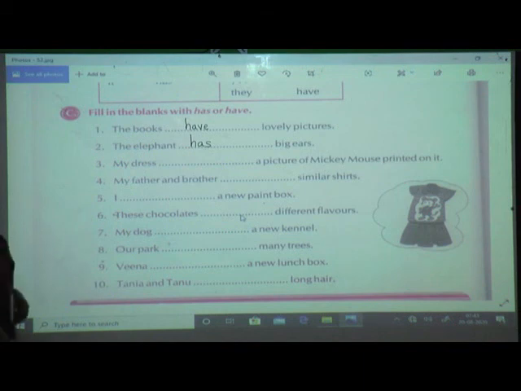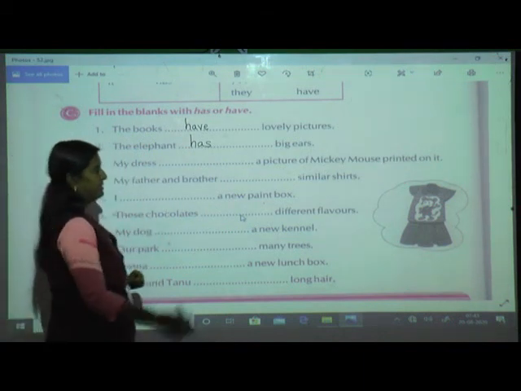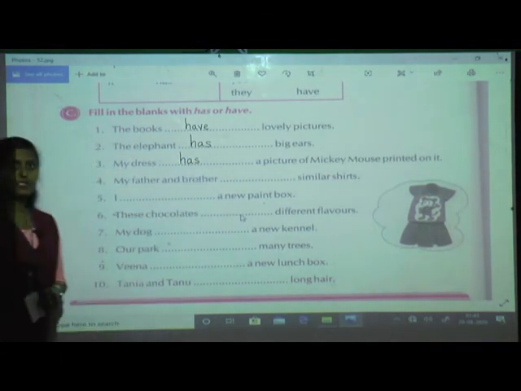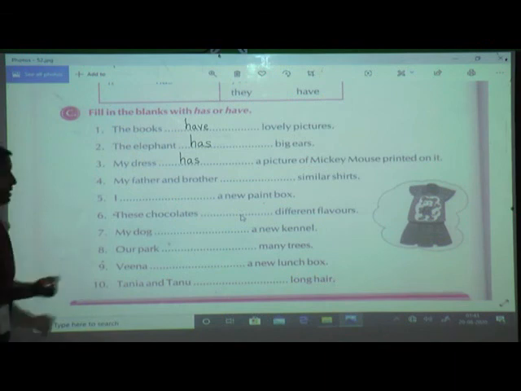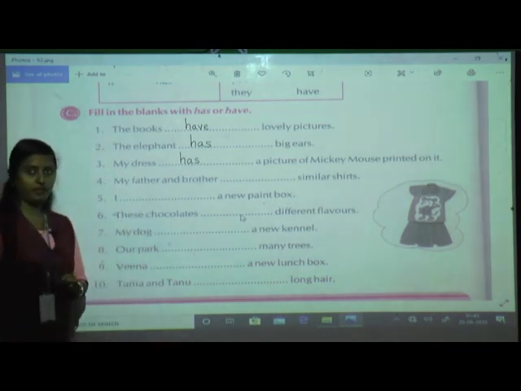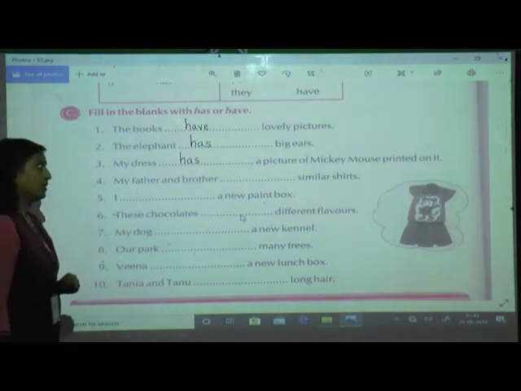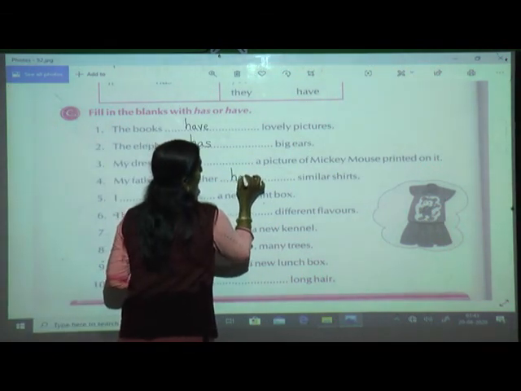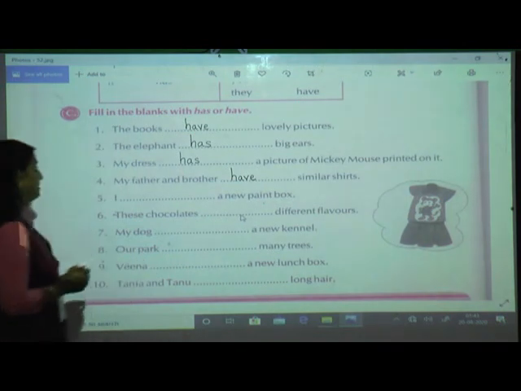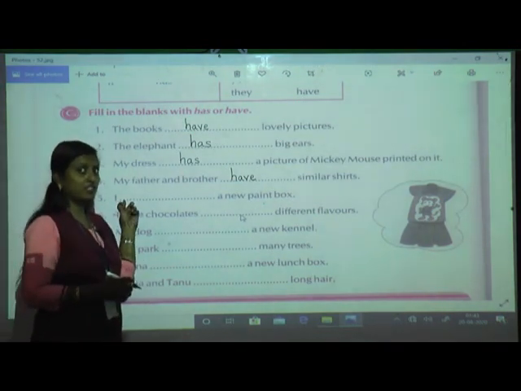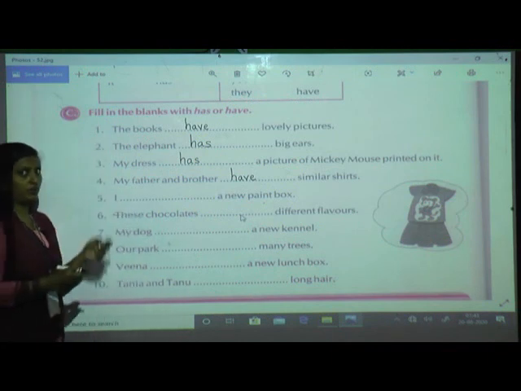My dress dash a picture of Mickey Mouse printed on it. My dress is what? Yes, it is singular. So I am going to use H-A-S, has. Now fourth, my father and brother. Here both are there, okay, father and brother. So it is what? Plural. So what verb am I going to use? I am going to use have. Fifth, I dash a new paint box. Even though I is singular, what I told you is that with I we are going to use have.